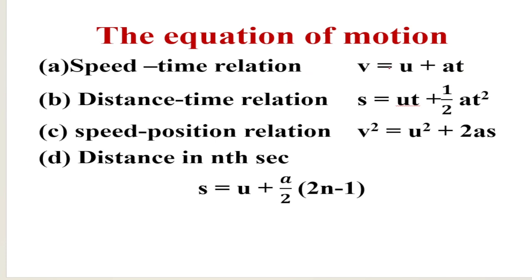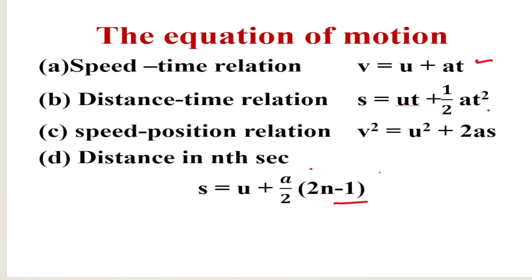The equations of motion. First, the speed-time relation: v equals u plus at. Second, the distance-time relation: s equals ut plus half at square. Third, v square equals u square plus 2as. This is called the speed-position relation. And distance in the nth second is given by s equals u plus a by 2 times (2n minus 1). Derivation we will discuss in the next video.